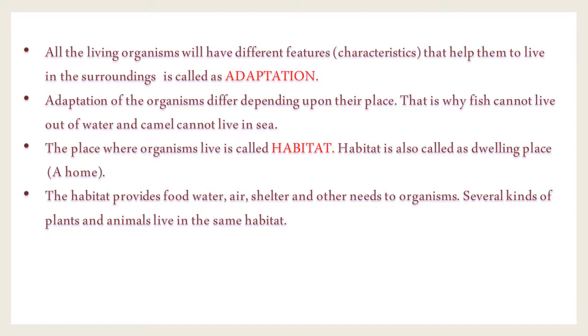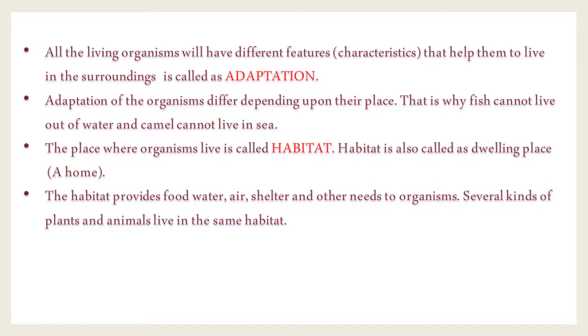Different characteristics that help living organisms to live in their surroundings are called adaptation. Once again, I will repeat: all the living organisms have different characteristics that help them to live in the surroundings, called adaptation. Adaptation of organisms differs depending upon their place. That is why a fish cannot live out of the water and a camel cannot live in the sea.